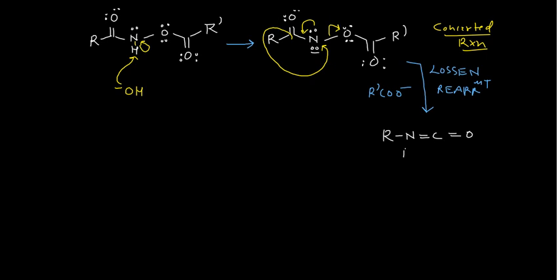I'm not writing the isocyanate out fully because I need some space for the further rearrangement. So how did this happen? This R has moved from here to here along with the electron pair, so now this R is connected with the nitrogen. This electron pair has moved here, so that means this nitrogen double bond this particular carbon which I have written here, and this carbon double bond oxygen which is here. So this is the way you can form the isocyanate.